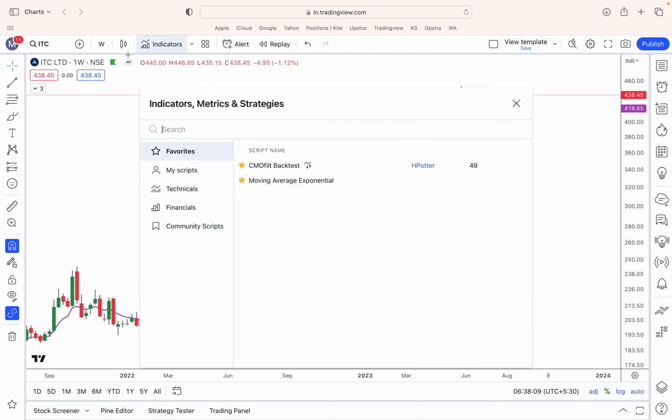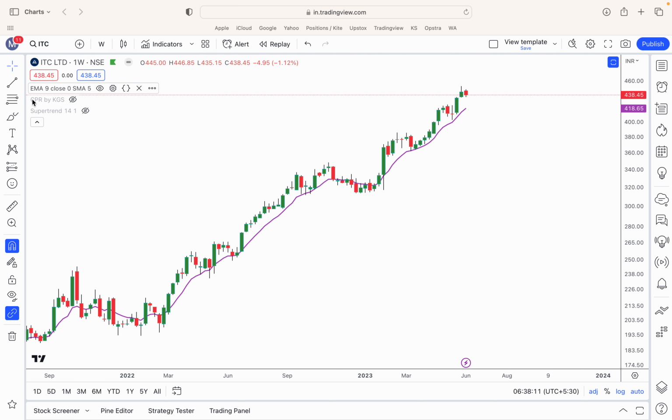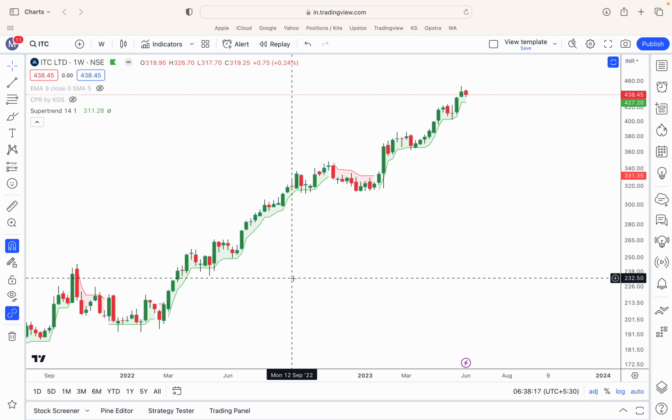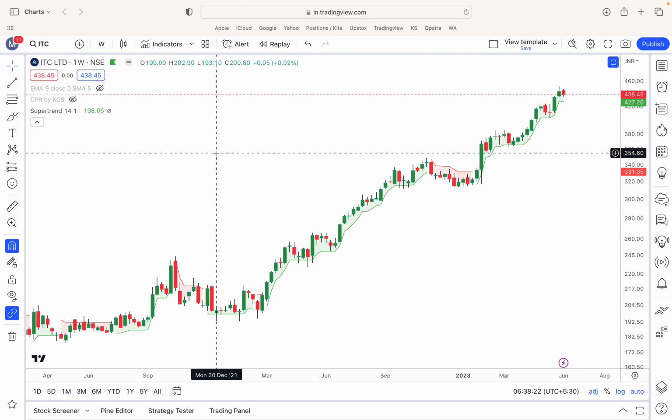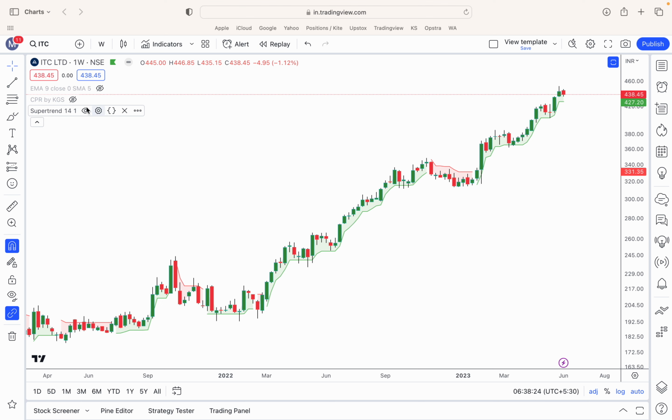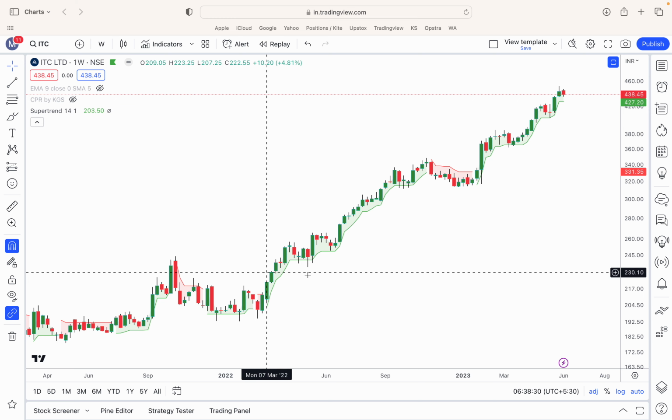There is another indicator which is known as Super Trend. So I have already plotted a Super Trend. Let me hide EMA and unhide Super Trend. So Super Trend is something you will see, that is a green and red line that follows the price action. The settings which work best are 14, 1. So you can go into the settings to make the needful changes.